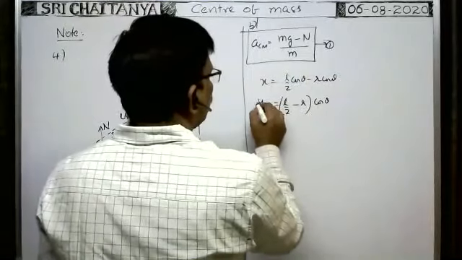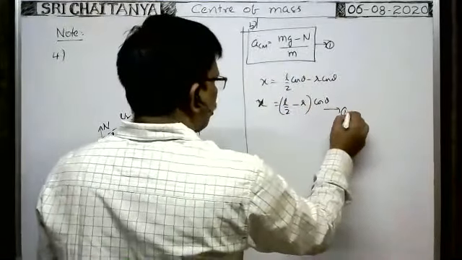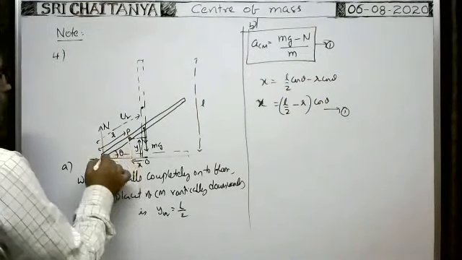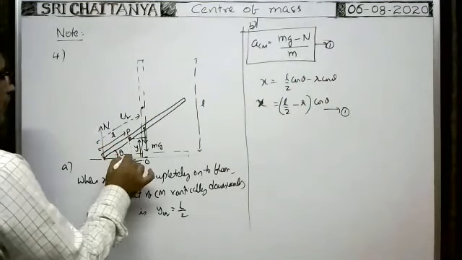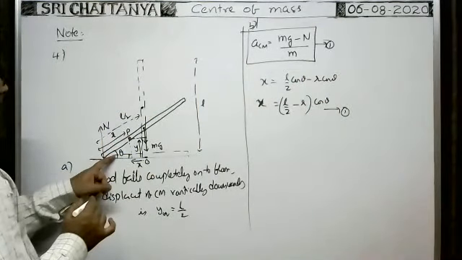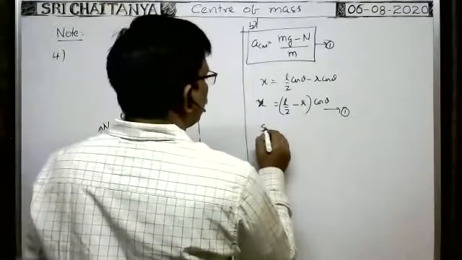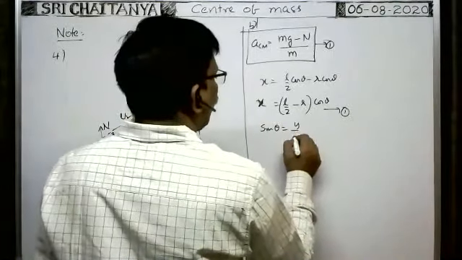Cos theta common. It is the x value. This is equation 1. Similarly, what about the y value? In this right angle triangle only, you take sin theta. Sin theta is equal to y by r. We can write now, sin theta is equal to y by r.